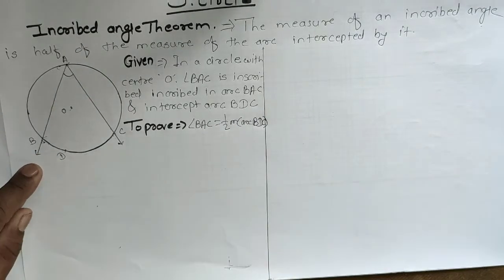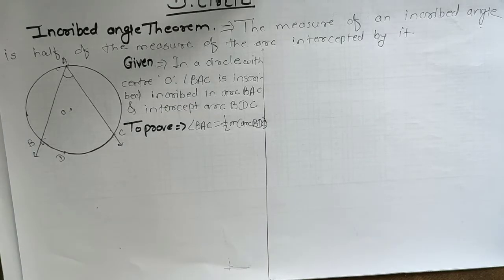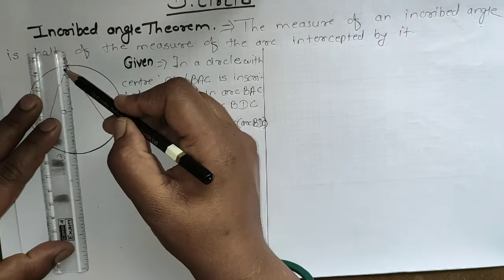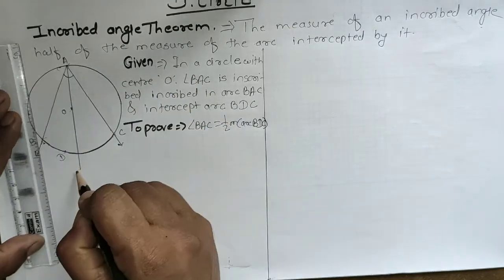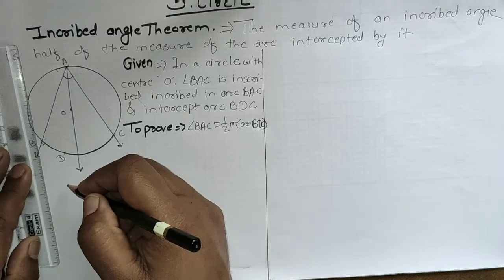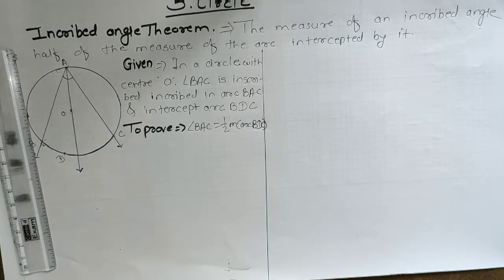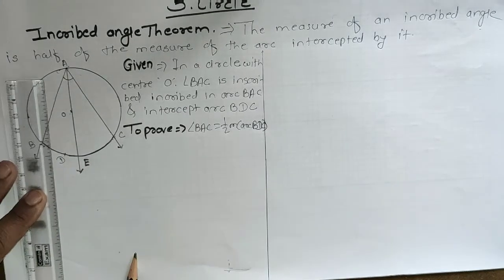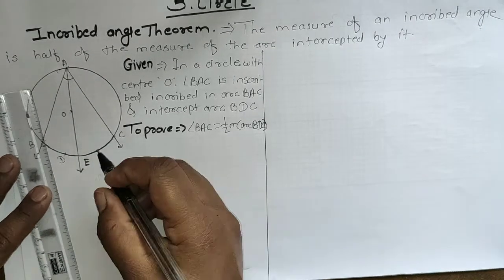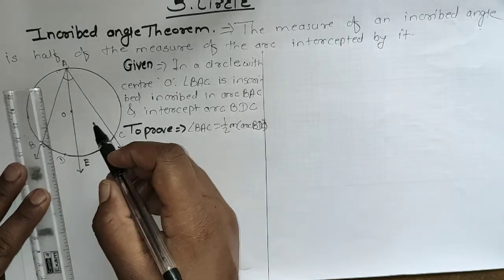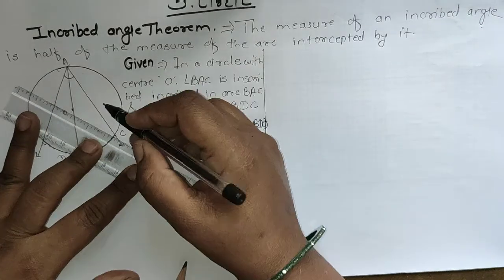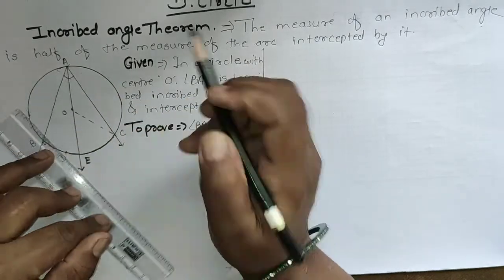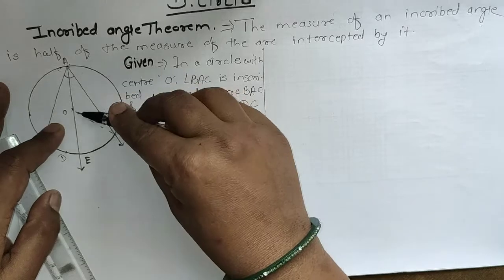To prove this we have to do a construction. First of all I will draw the ray which is passing through the center of the circle. That is my construction actually. And here is point E. Next I join O, the center of the circle, and this point C. Now here it is a triangle AOC.